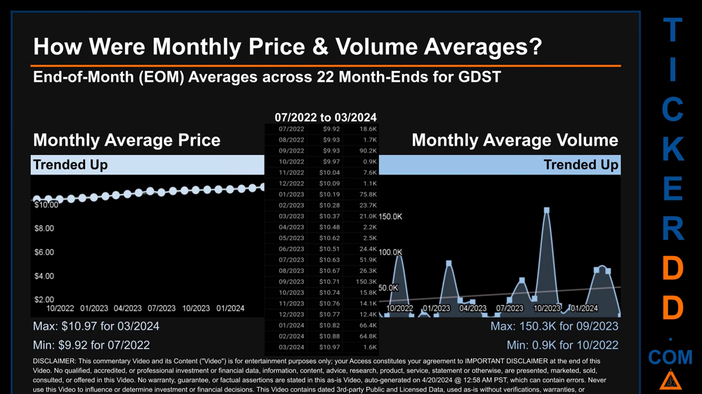The maximum end-of-month average price was $10.97 for 03/2024 while the minimum was $9.92 for 07/2022. Looking at volume, 09/2023 and 10/2020 respectively saw the highest and lowest monthly average volume at 150.3 thousand and 0.9 thousand.